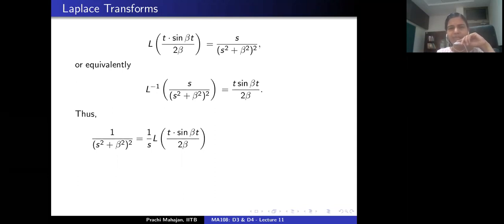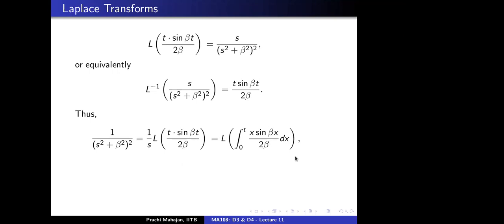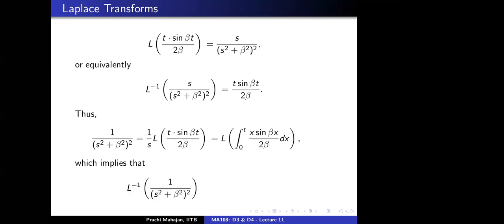And we know what this is. This is exactly the Laplace transform of the integral of the function from 0 to t. This same function here, now the variable of integration is being changed to x for clarity. Is that okay? Yes. Okay, great. All right. Which implies that we have found the inverse Laplace transform of this function also. This is the same as the function here in the parenthesis. Okay, great. So only one part remains.